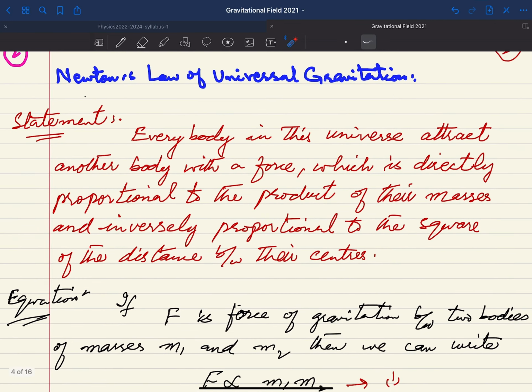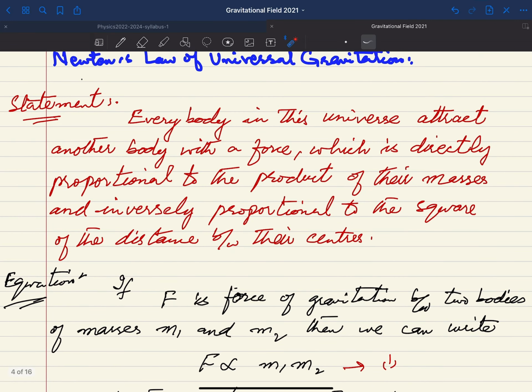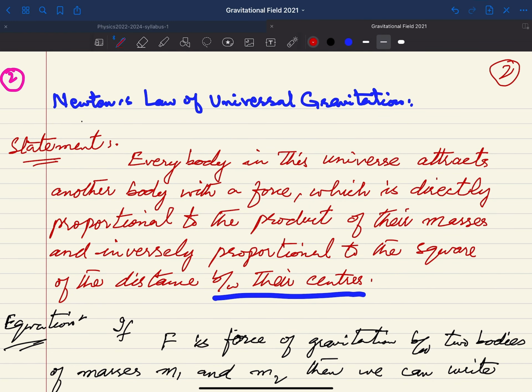So you have to consider the between their centers concept, but if you consider the point mass, then simply you can say every body in this universe attracts another body with a force which is directly proportional to the product of their masses and inversely proportional to the square of the distance between them. So here every body will be a point mass.